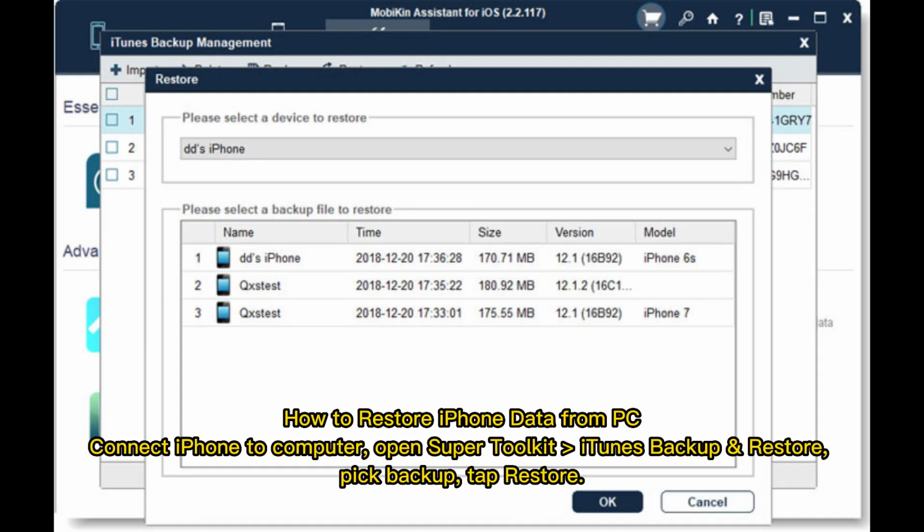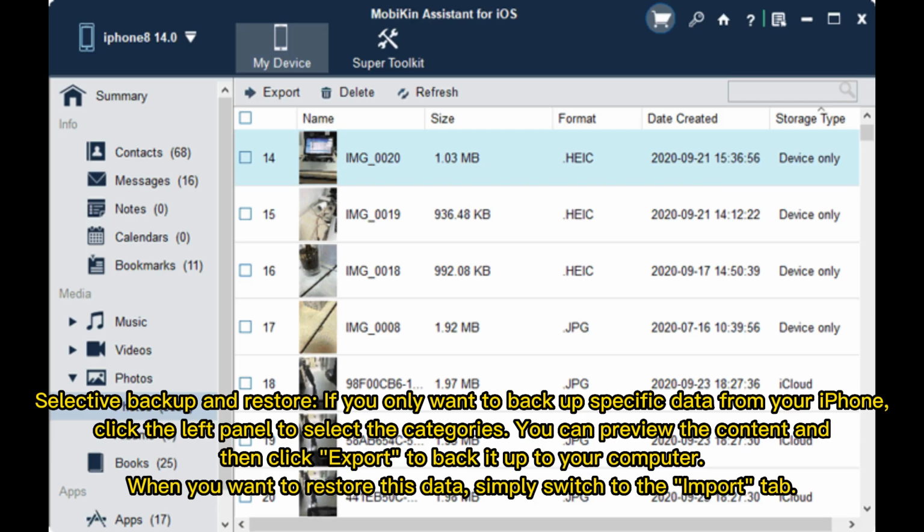How to restore iPhone data from PC. Connect iPhone to computer. Open Super Toolkit, iTunes Backup and Restore. Pick Backup. Tap Restore.